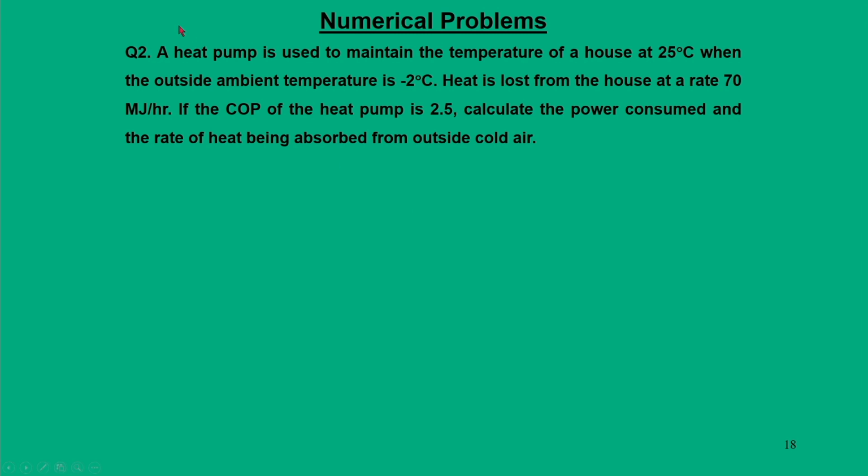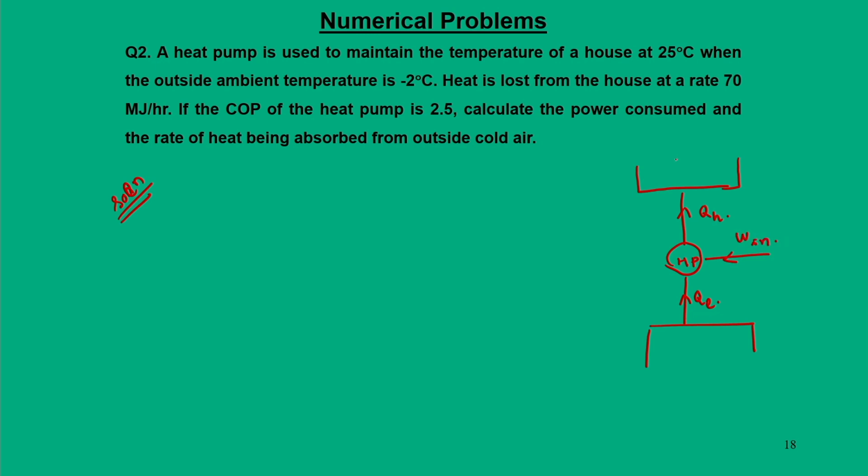Next problem deals with the heat pump. So, a heat pump is used to maintain the temperature of a house at 25 degree centigrade, whereas outside temperature is minus 2 degree centigrade. For the solution, what you have to do is simply create a schematic diagram of a heat pump. So, we are talking about a heat pump HP, and it must reject QH of heat and take QL of heat, and it must consume W in.